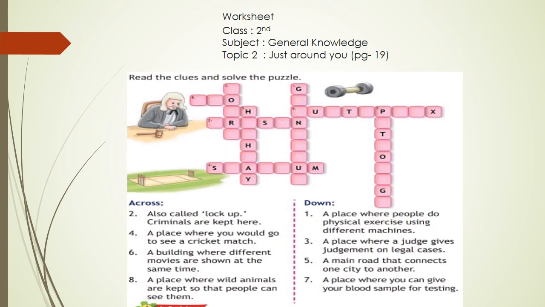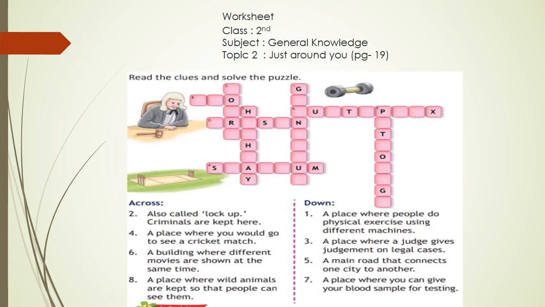Third, a place where a judge gives judgment on legal cases. Fifth, a main road that connects one city to another. 7, a place where you can give your blood sample for testing.